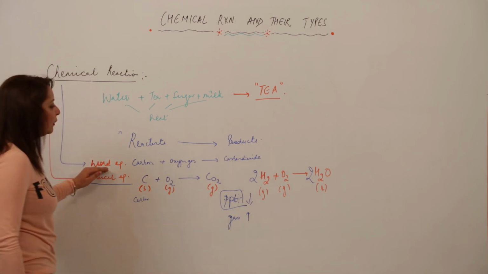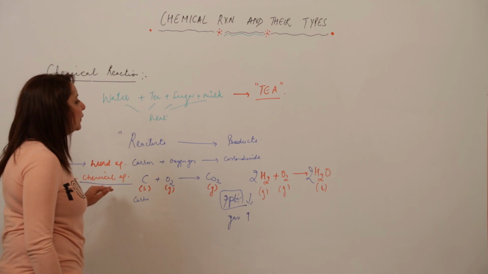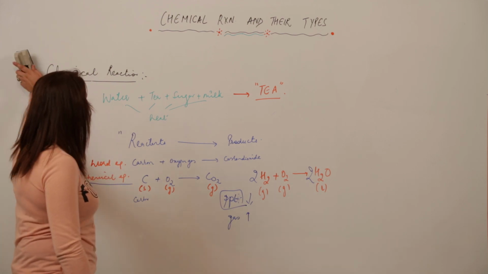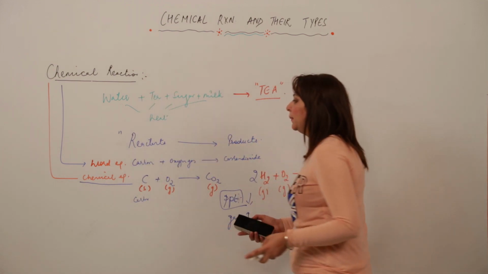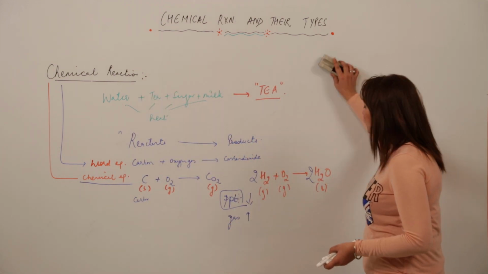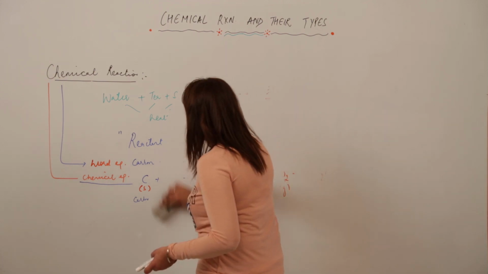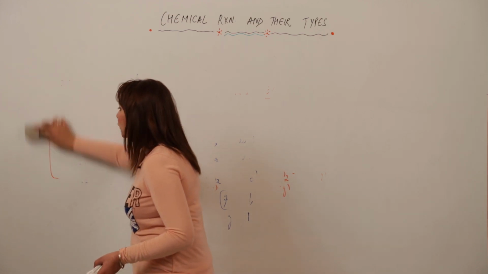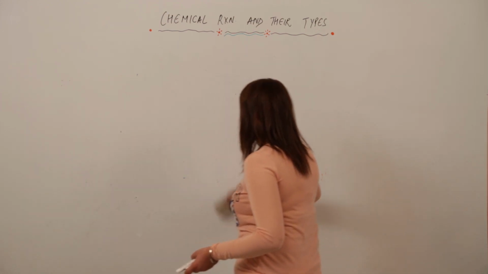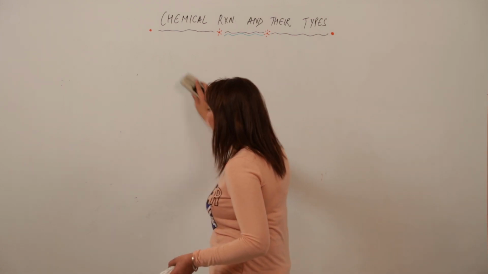It can be represented by a word equation, but the better method is to mention it with the chemical equation, in which we use symbols and all to make it more informative. Now, I think you know what a chemical reaction is, what a chemical equation is, and what we mean by the word equation. Now coming to the point: what kind of chemical reactions do we get to see in nature, or how many types of chemical reactions can a matter undergo?